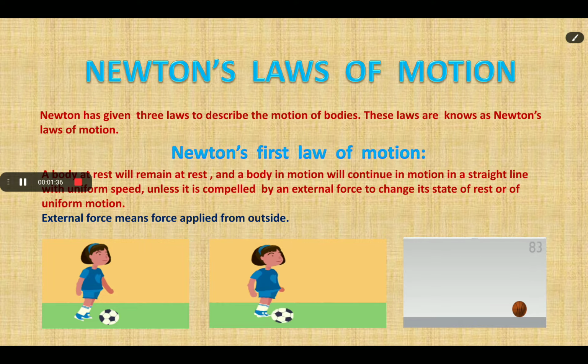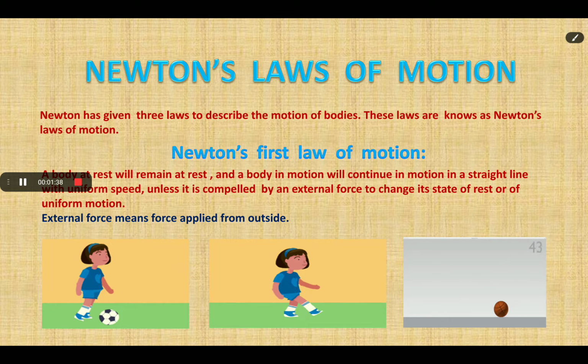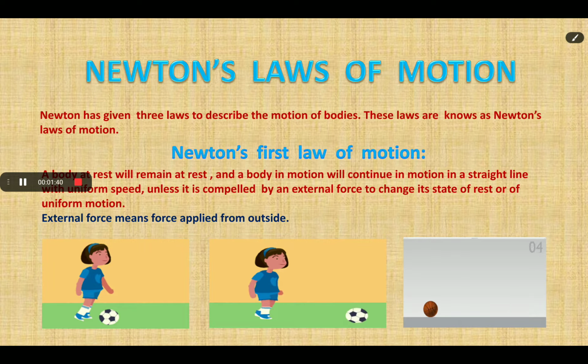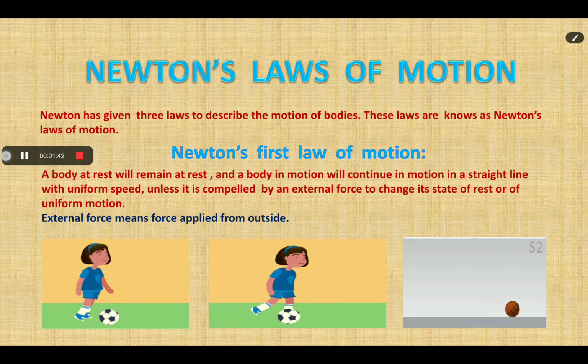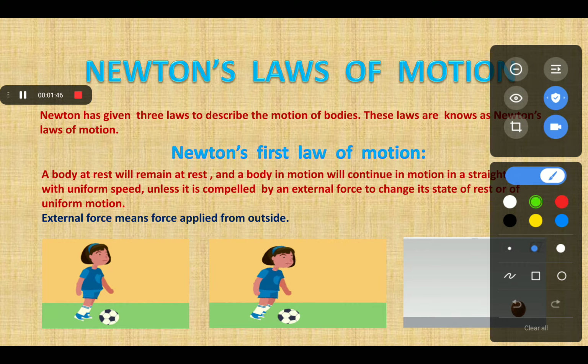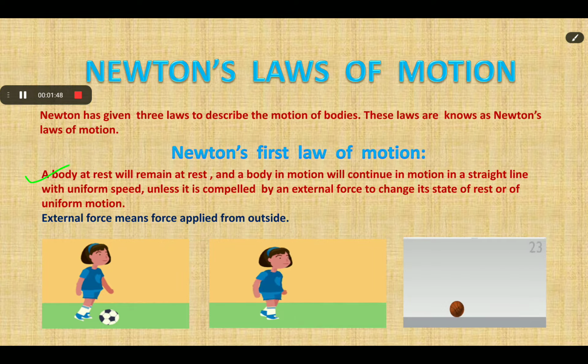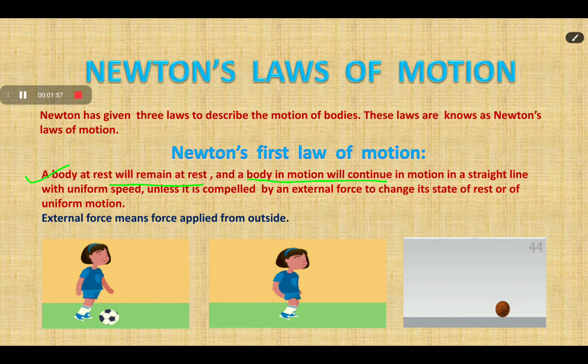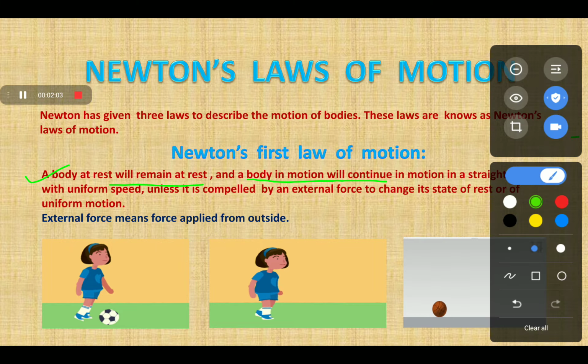As you can see in the slide, here is the definition. A body at rest will remain at rest and a body in motion will continue in motion in a straight line unless we apply some external unbalanced force on it.